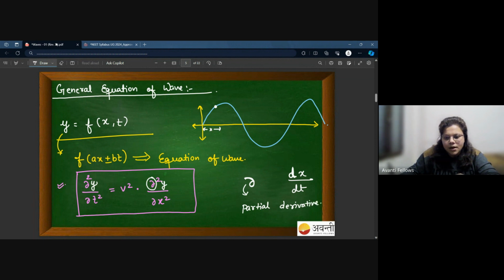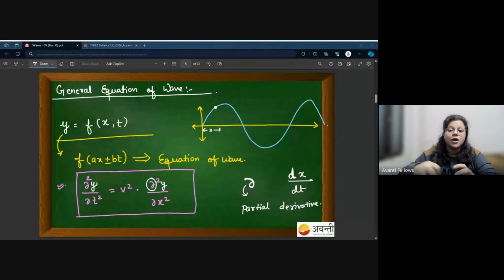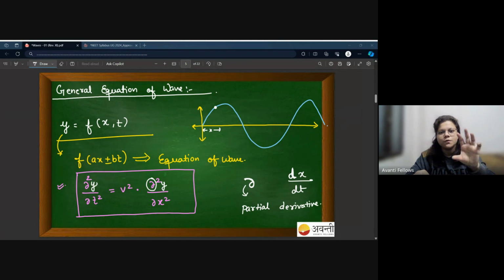Now, if I gave you a function which depends upon three variables, x, y, and z, and I would ask you to calculate the rate of change, so basically you will go with differentiation, but it depends upon three variables. So what would we do in mathematics? We will consider two variables as constant while calculating the change with respect to one. For example, I'm calculating the change of a function with respect to x. I will keep y and z as constants.